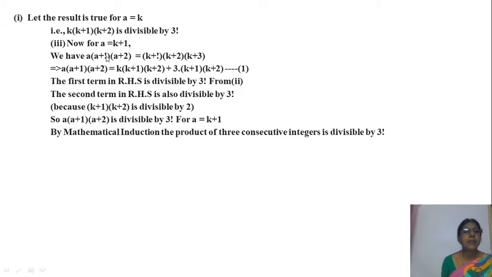Second, the second term in the RHS, see this one, 3 into k plus 1 into k plus 2. Divisible by 3 factorial means divisible by 6, or 3 into 2. 3 factorial means 3 into 2.